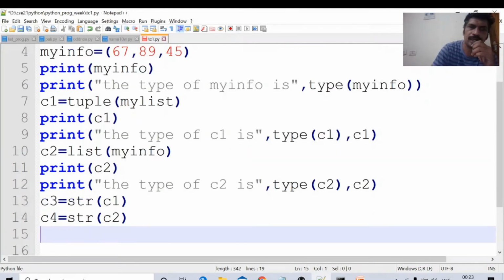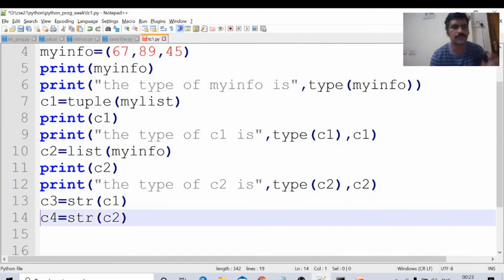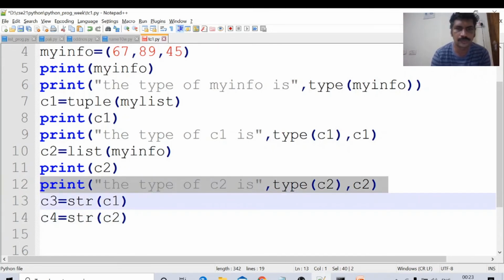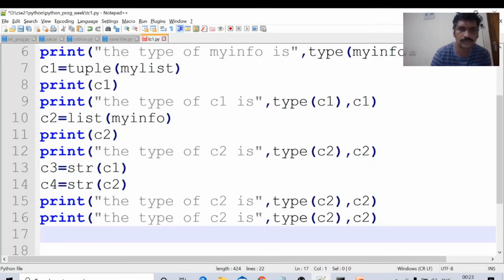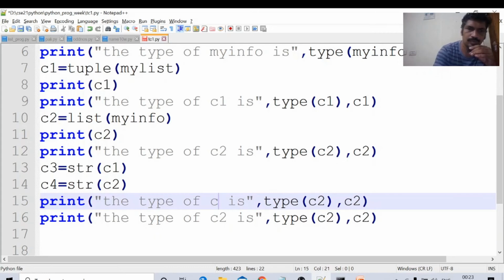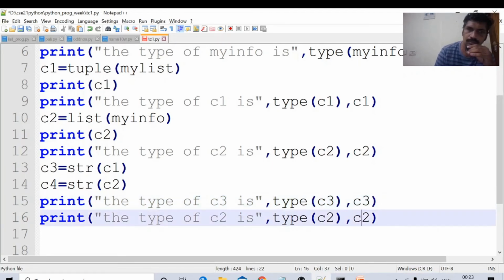Okay, I am printing C3, C4 values also. I am converting tuple to string. Next, list to string.